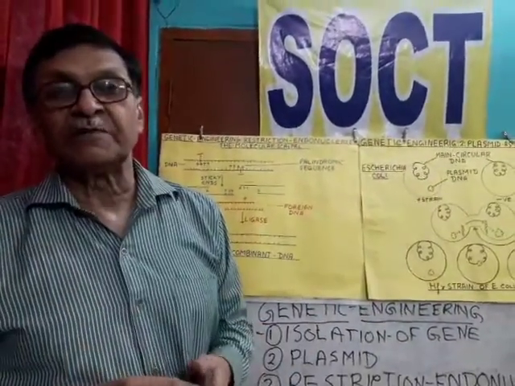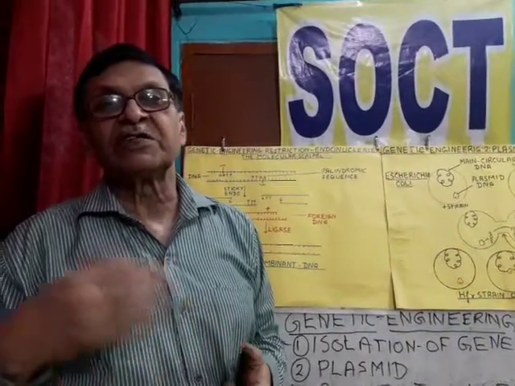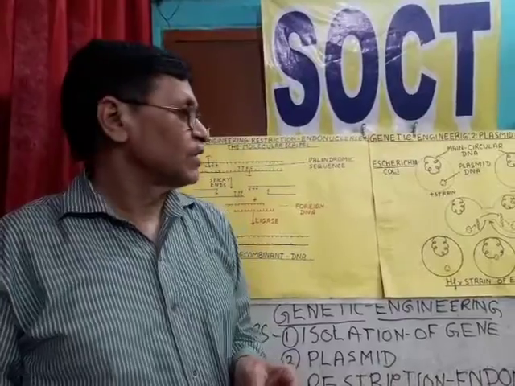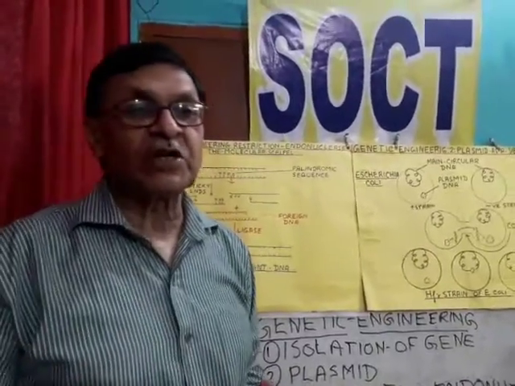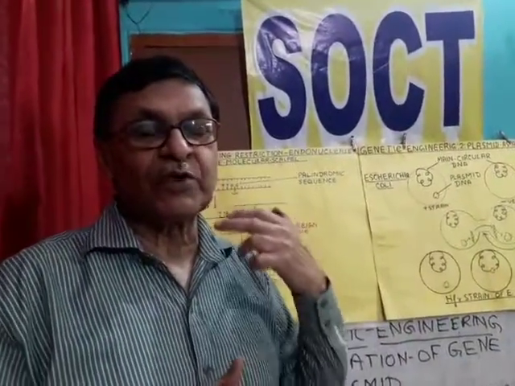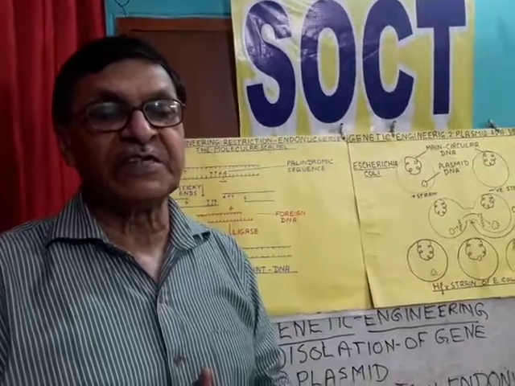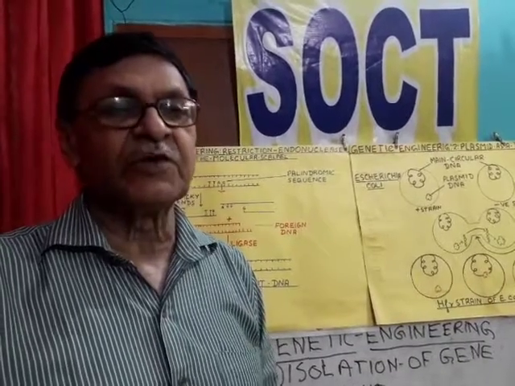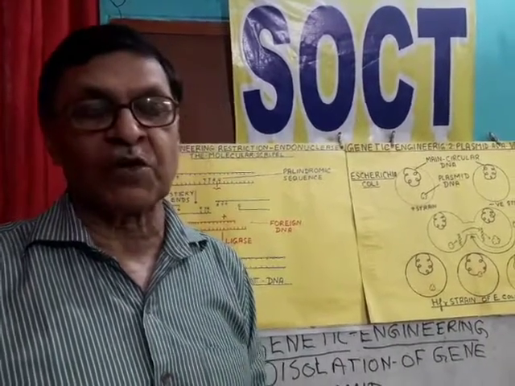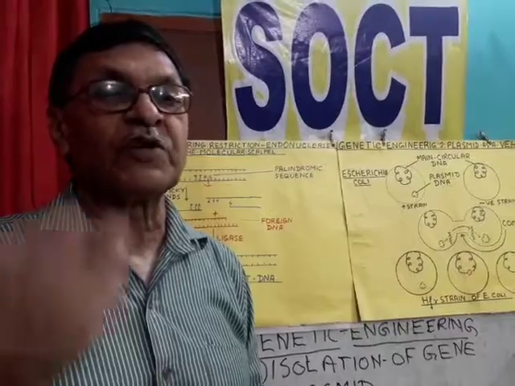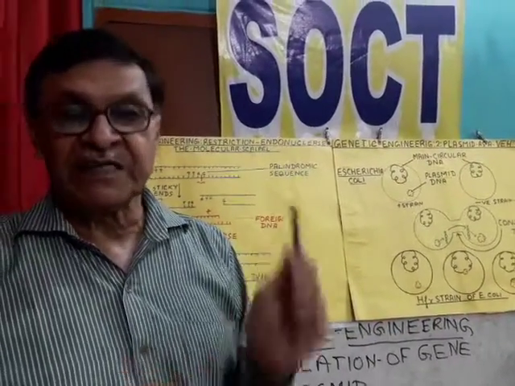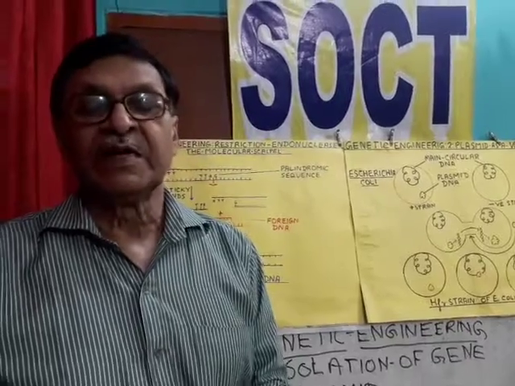It was very costly, or otherwise it was obtained from calves. Now the growth hormone gene has been isolated and attached with plasmid DNA, injected into Escherichia coli, and now that Escherichia coli is successful in synthesis of growth hormone also. So growth hormone is available nowadays all over the world, made by genetic engineering technique.